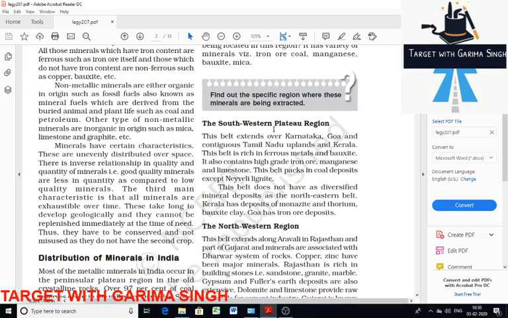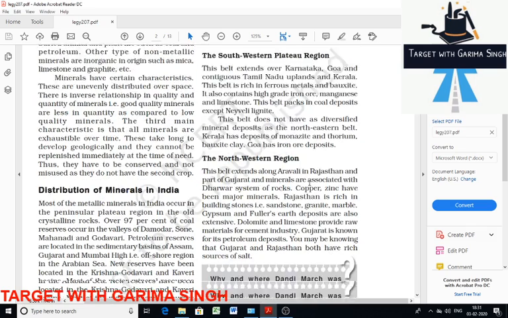Next is the southwest plateau region. Ferrous metal and bauxite are concentrated here along with high grade iron ore, manganese and limestone. This belt is rich in coal except Neyveli lignite. Neyveli has lignite coal deposits. Deposits of monazite sand and thorium are found in Kerala. Then mines of iron ore are located in Goa. So the southwestern plateau extends over Karnataka, Goa and some upland parts of Tamil Nadu and Kerala.